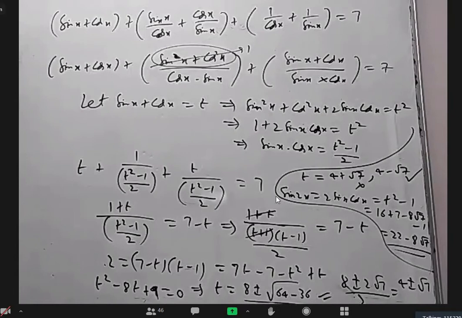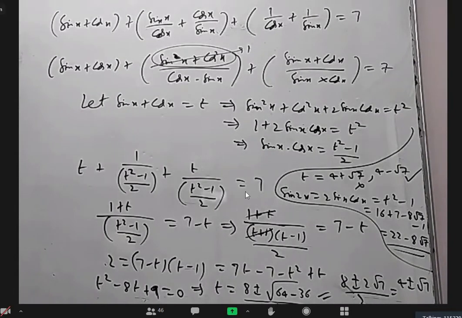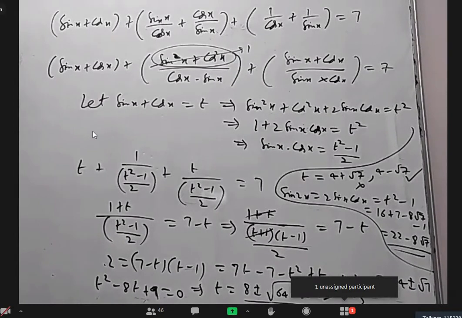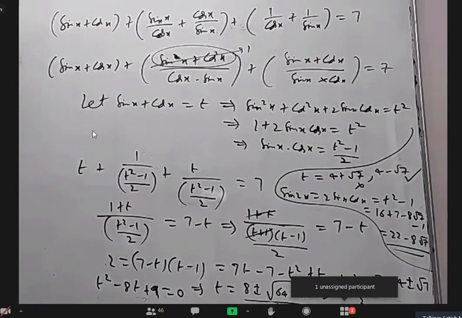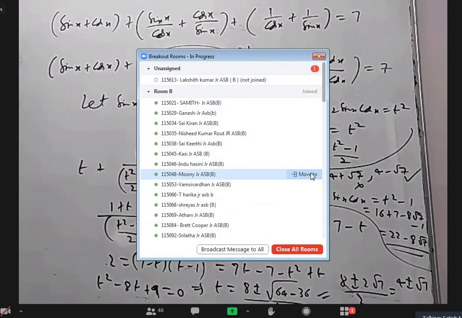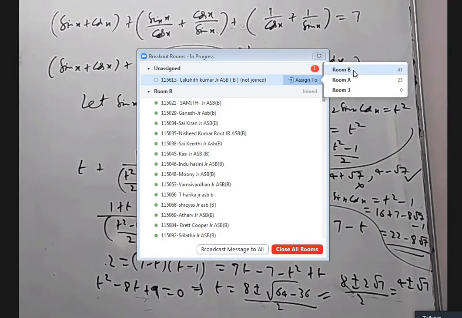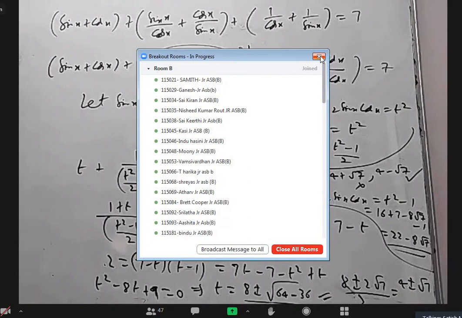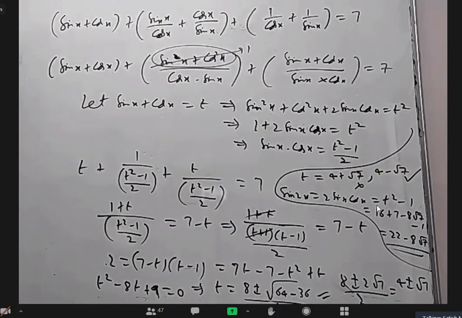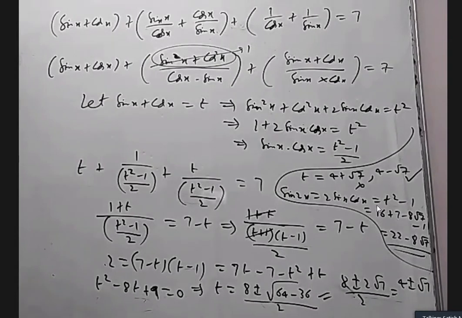Sir, you got t equal to 4 plus root 7 and 4 minus root 7, no, sir? Why did I reject it? Yes, sir. Okay, I myself wanted to ask. Sometimes a teacher should leave a part of the solution purposely without explaining it, so that some students think and ask, not simply copy. Yeah, it's good.